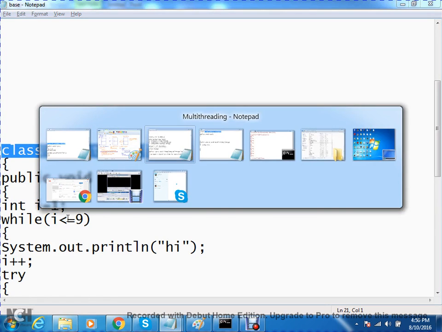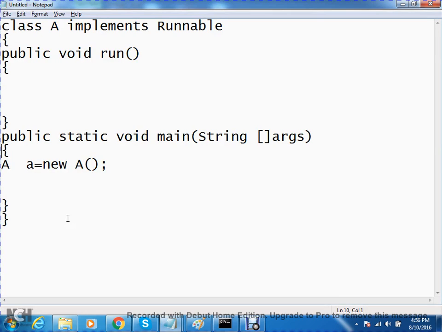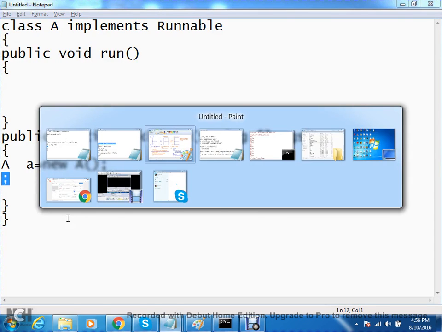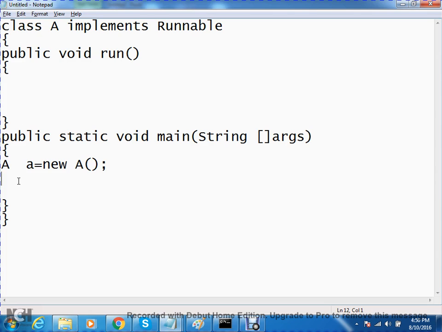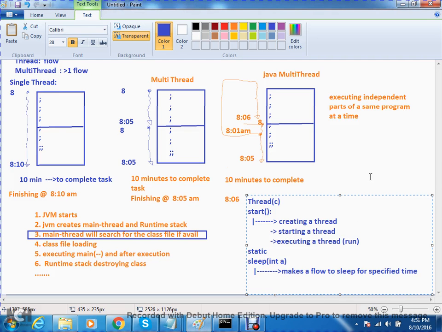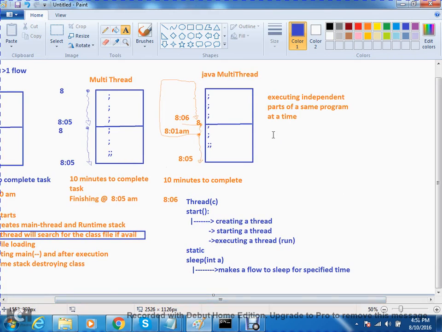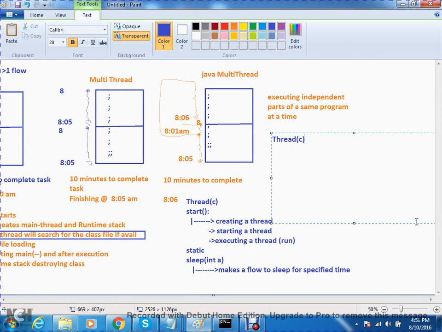Observe here. My task is that one thread is already there by default, and at this position one more thread should be created, started and executed. To do that, I will depend upon the Thread class once again. I will use the Thread class constructor having an argument of type Runnable.